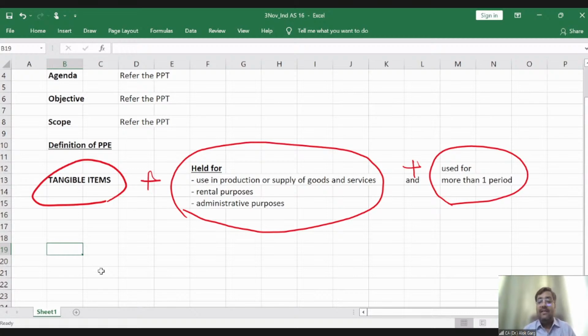So for these companies which give their machineries on rental basis, these machineries are property, plant and equipment, right? You must have seen that event management companies give luxury cars on a rental basis. So these luxury cars are PPE for these event management companies, right?